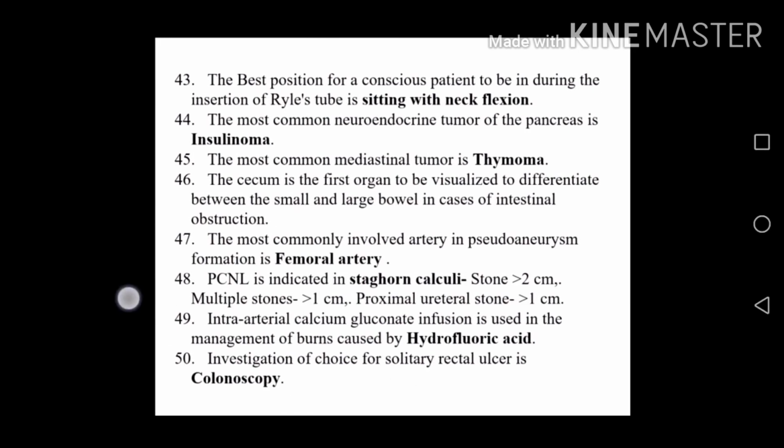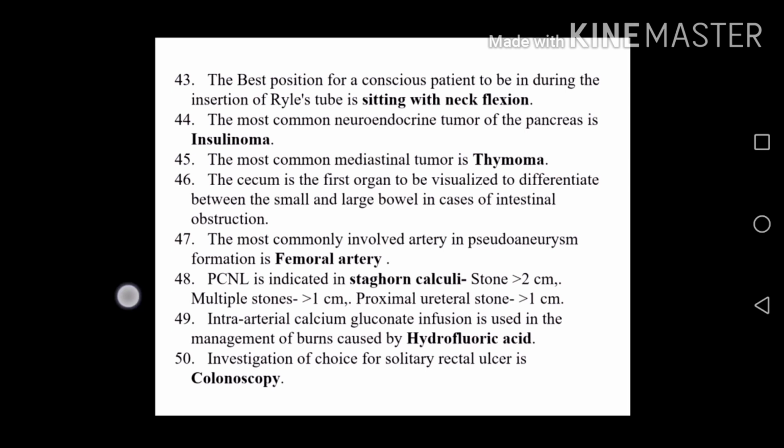The best position for a conscious patient to be in during the insertion of Ryle's tube is sitting with neck flexion. The most common neuroendocrine tumor of the pancreas is insulinoma. The most common mediastinal tumor is thymoma.